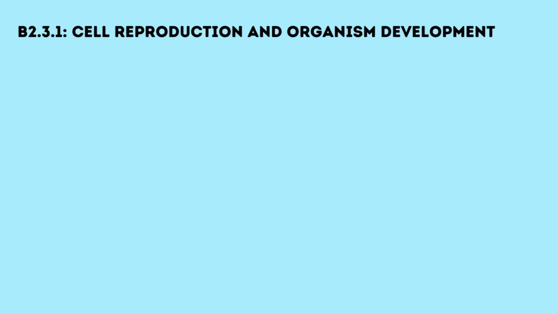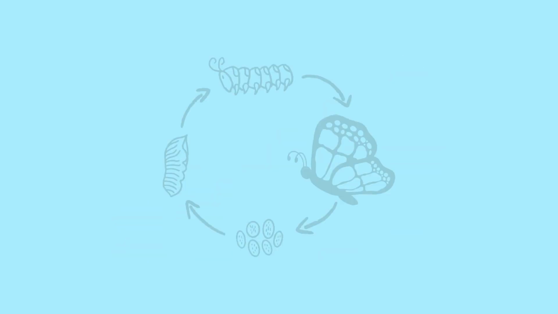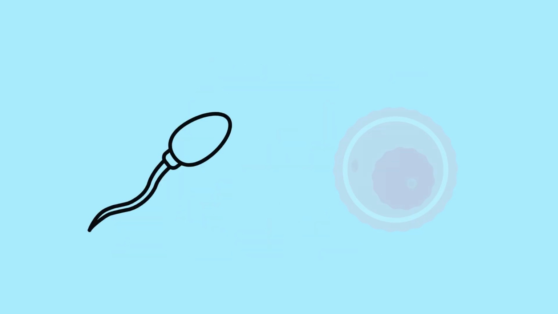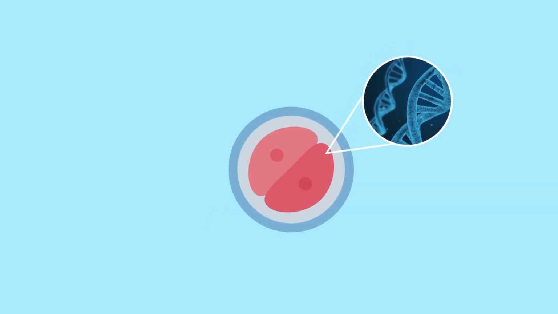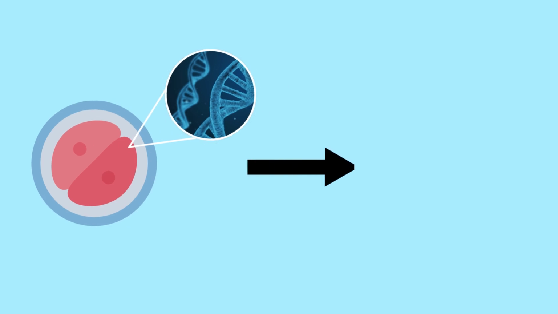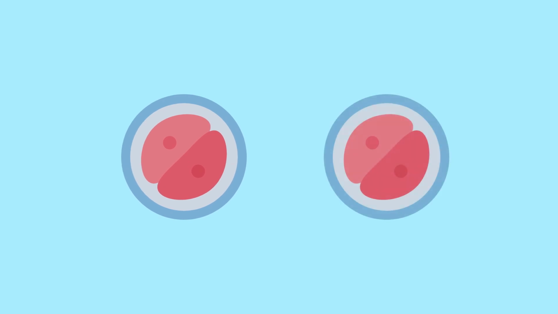Now that we've covered how cell specialization works, let's take a closer look at how cell reproduction drives the development of an organism. Cell reproduction is crucial for organism development, starting with the zygote, a single cell formed when sperm and egg combine during fertilization. This zygote contains all the genetic material needed to create a new organism. After fertilization, the zygote begins to divide through mitosis.